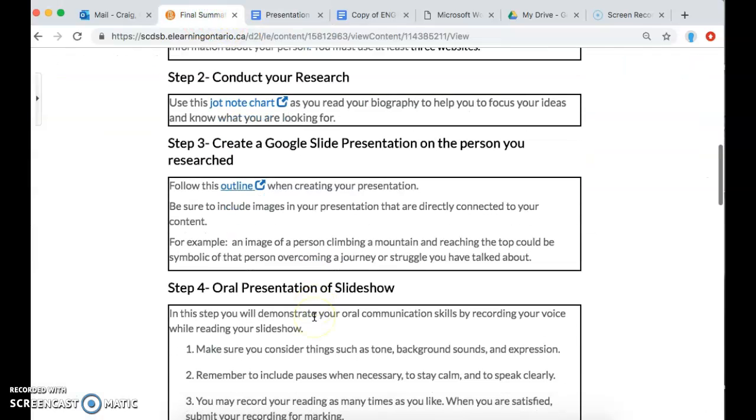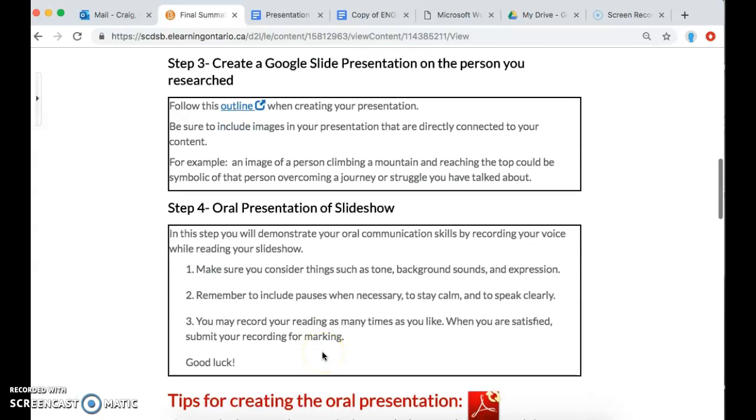So the last part of your presentation is going to be making an oral presentation of the slideshow. So you're not just going to create the presentation and use text and pictures. You're actually going to present it. You're just not going to present it in person.